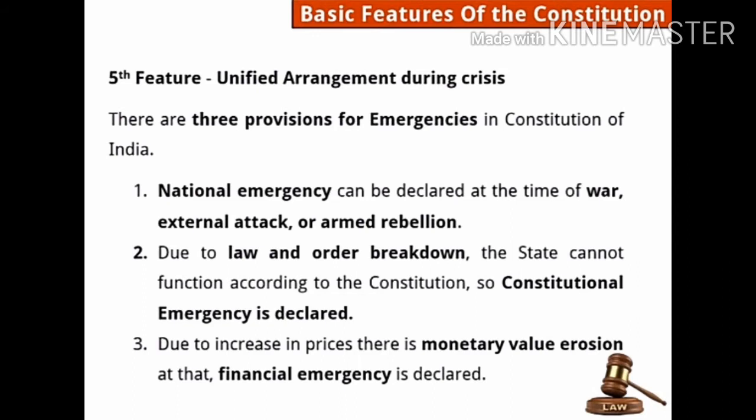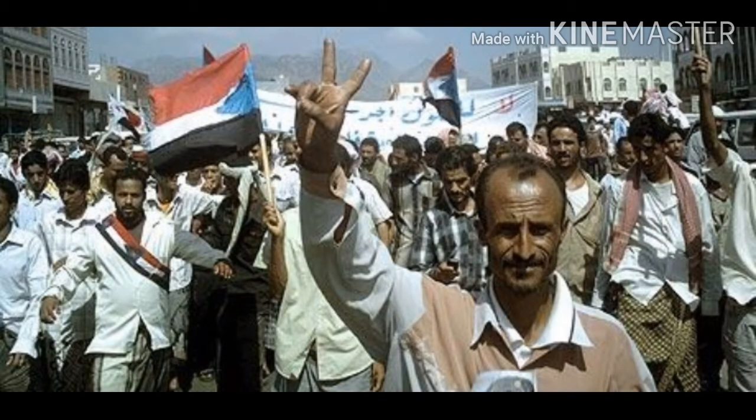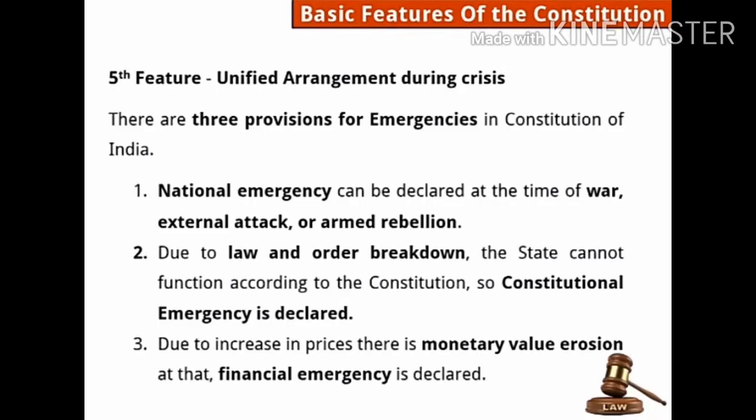See the next point. Due to law and order breakdown, the state cannot function according to the constitution. So constitutional emergency is declared. It means in our state or in our country, law and order breakdown starts. Maybe the people come on road, they start burning the buildings, or they are not listening to the law. That time this constitutional emergency is declared, when nobody is listening to the law.